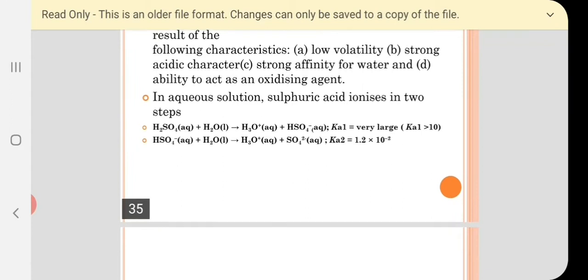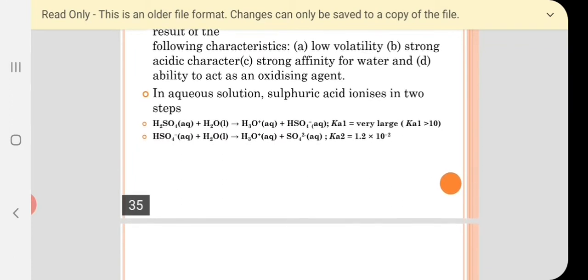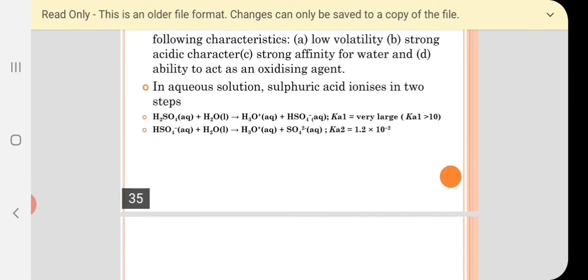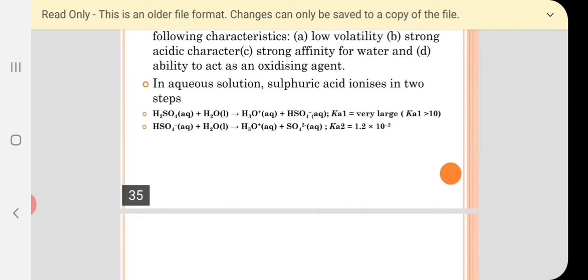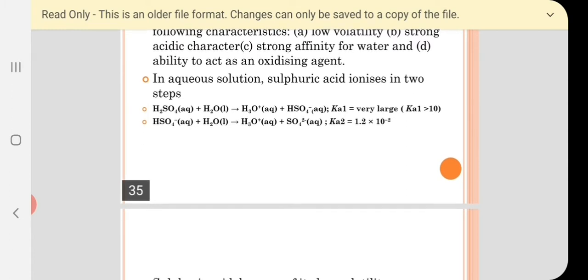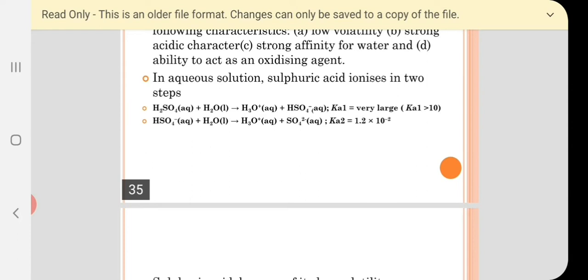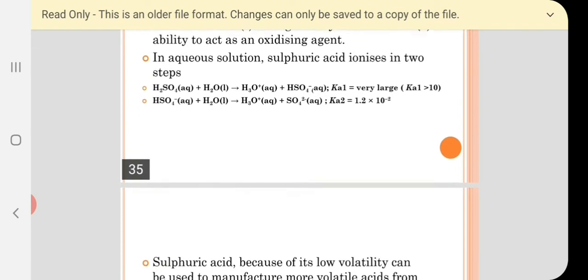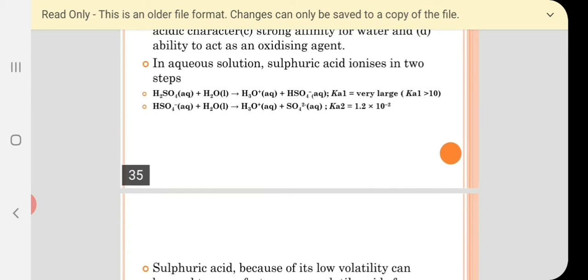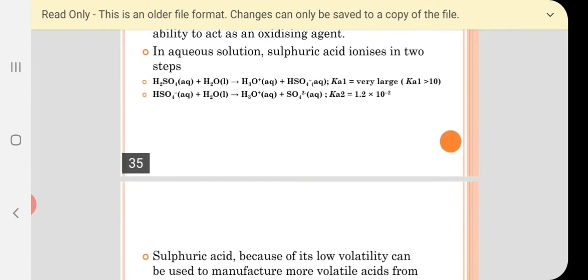In the first step, sulfuric acid forms hydronium ion and bisulfate ion, that is HSO4 minus ion. The Ka1 value is very large, greater than 10. In the second step, the bisulfate ion ionizes to form hydronium ion and sulfate ion, and the Ka2 value is 1.2 into 10 raised to minus 2, a very small value. These values indicate that in H2SO4 solution, mostly bisulfate ions and hydronium ions are present and sulfate ions are few in number.